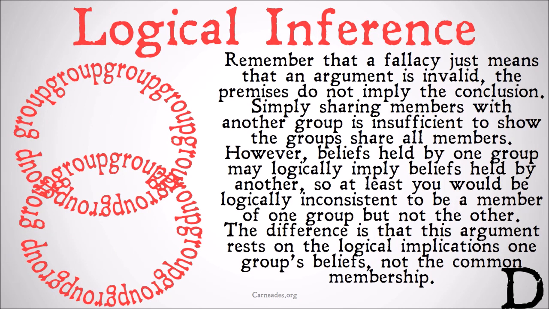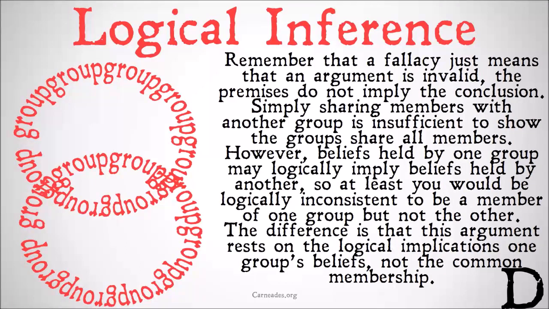Now remember, a fallacy just means that an argument is invalid, that the premises do not imply the conclusion. The conclusion could be true and the premise could be true. It's simply a question of, does the premise necessarily imply the conclusion? Simply sharing members with another group is insufficient to show the groups share all members. However, beliefs held by one group may logically imply beliefs held by another. So, at least you would be logically inconsistent to be a member of one group but not the other.